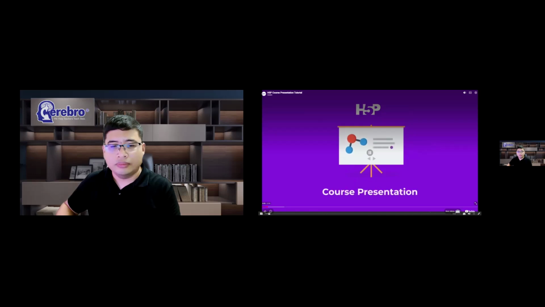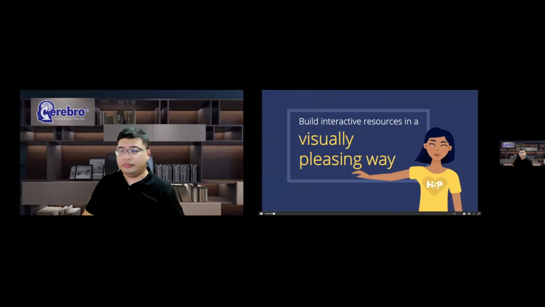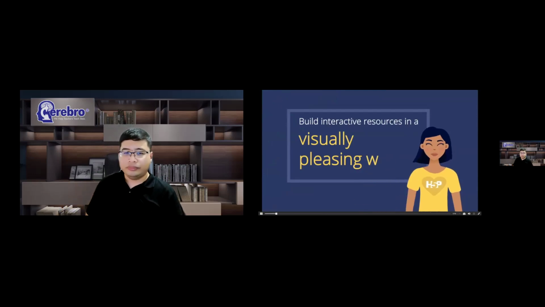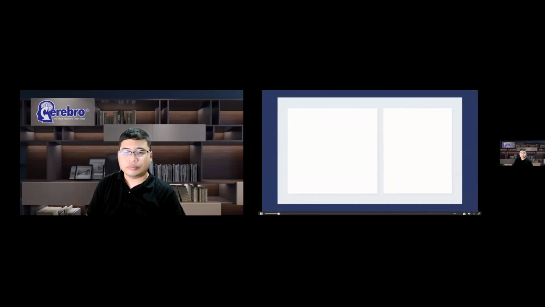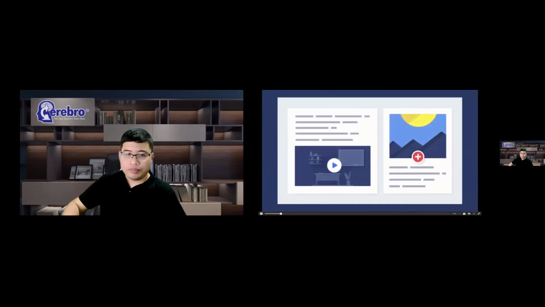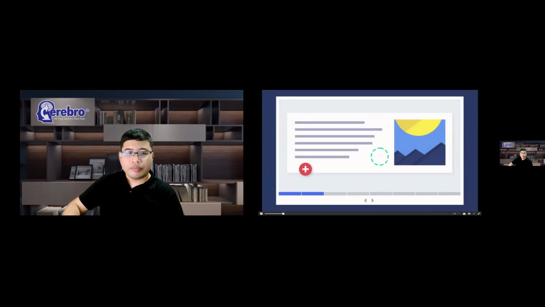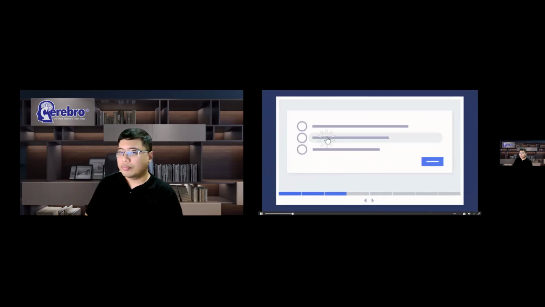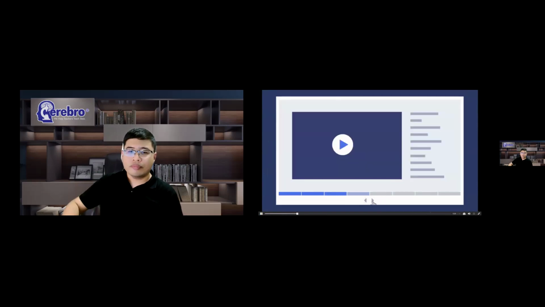Course presentation allows designers to put together interactive resources in a visually pleasing way. They work best if you're making an actual presentation, or if you want to decide exactly where on the page each element will be placed. Learners swipe through slides to experience the learning materials, while solving various quizzes or watching videos along the way.